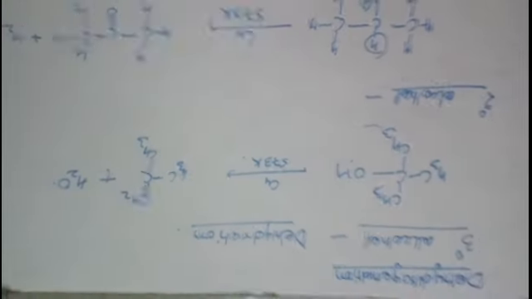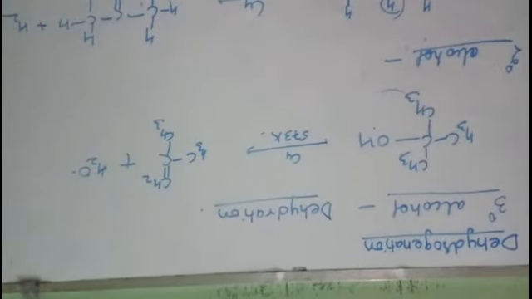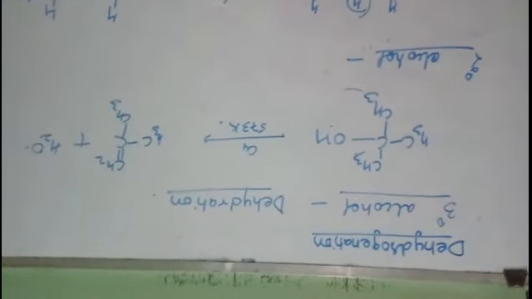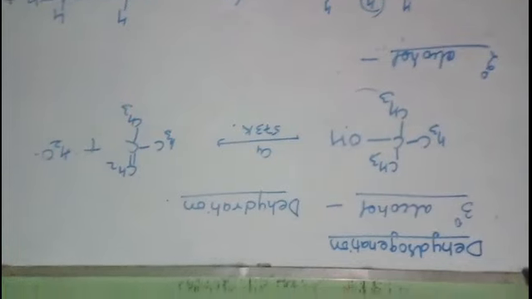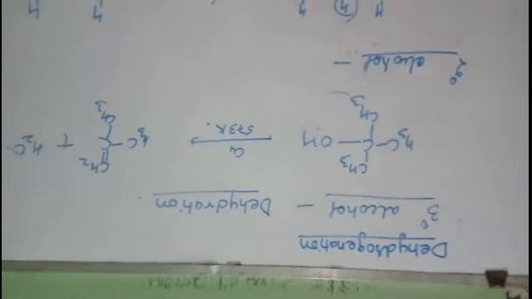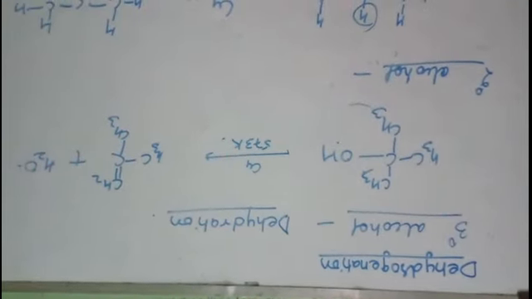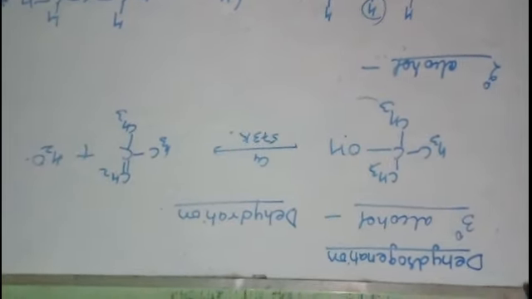Alkene will be formed. Understood? So in the case of tertiary alcohol, you will get an alkene instead of any aldehyde or ketone. You will get alkene because here dehydration is taking place instead of dehydrogenation. Got it?